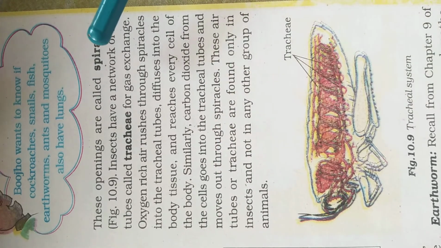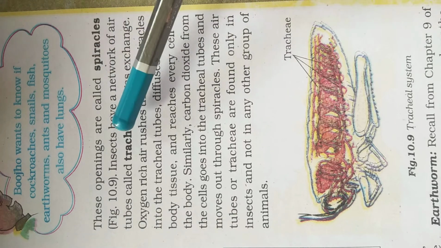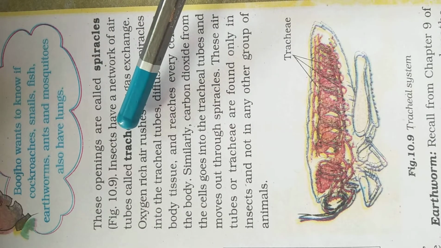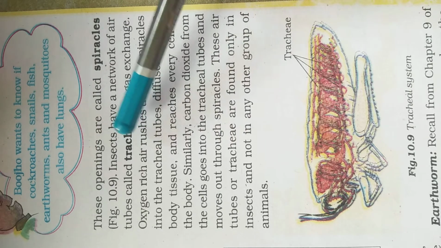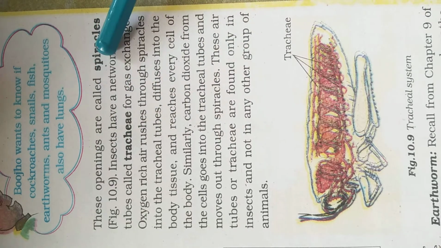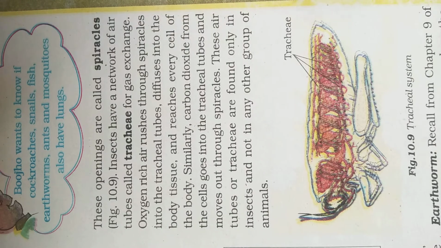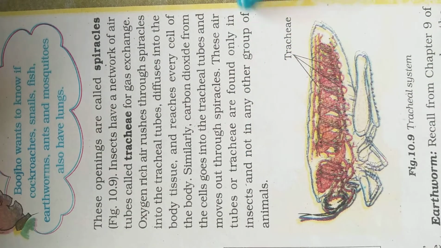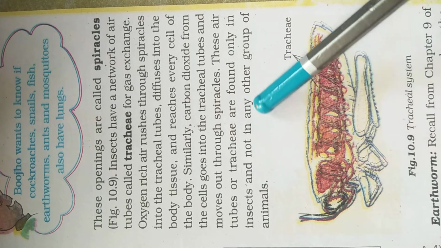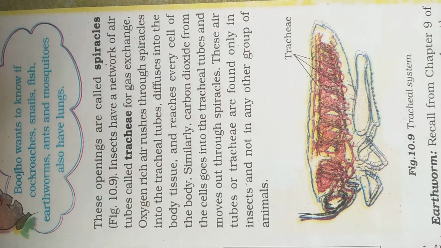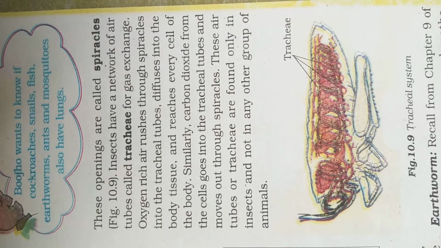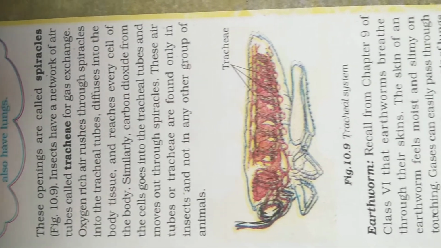Means, as the air entered through the spiracle and tracheae, carbon dioxide is again given out through the tracheae, passes through the spiracle, and is given out of the body. These air tubes, or tracheae, are found only in insects and not in other groups of animals.